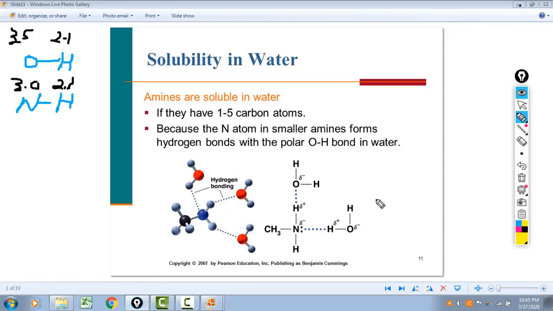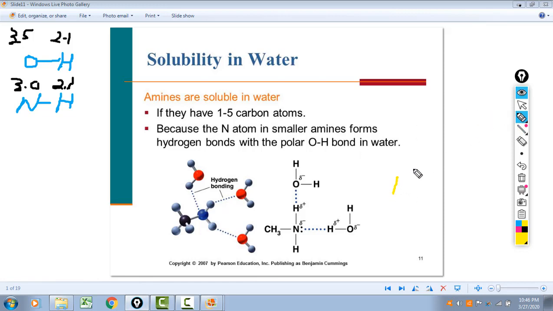Again, they just can't hydrogen bond with themselves. So first off, remember this. If they're 5 carbons or less, they're going to be soluble, but that solubility drops off as the number of carbons gets bigger and bigger, because the only polarity in these molecules is from the nitrogen and these hydrogens. If you add more and more carbons, the carbon is not polar and it will not be soluble in water. So less than 5 carbons, soluble. After that, they still dissolve a little bit, but the solubility drops off. So let me show you